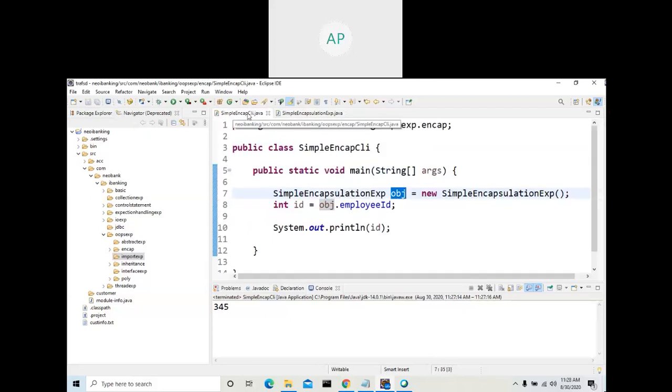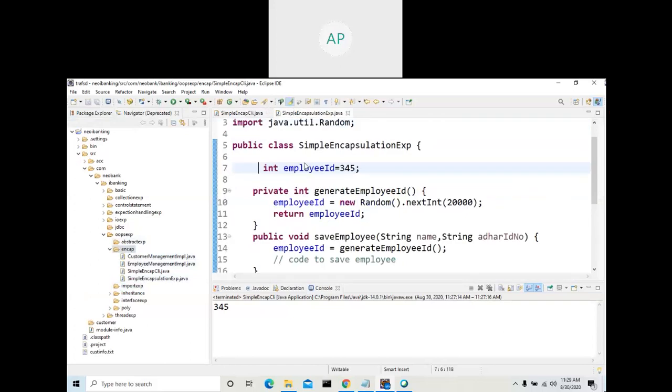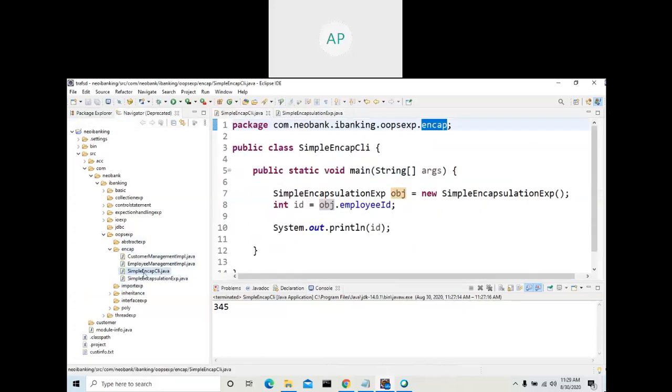If I make it default, what will happen? The error went away. If it is default, you can access it from any other class in the same package. Where is this class? SimpleEncapsulation and SimpleEncapsulationExt are both in the same package, ENCAP. Both classes are available in the same package.